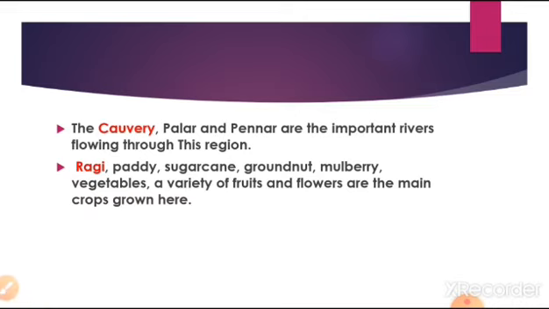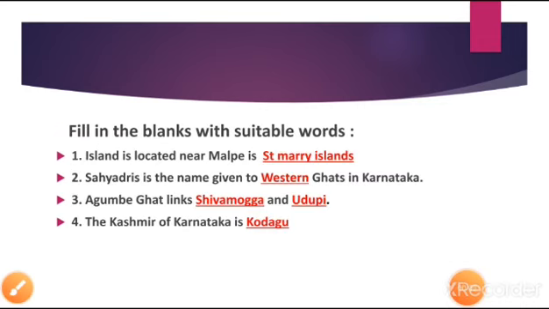southern Maidan region. So in this part you studied two different types of Maidans called northern Maidan and southern Maidan with their geographical features. Look here, there are some fill in the blank questions on the last page of your textbook. First question, the island located near Malpe is dash. Which island is located near Malpe? Saint Mary Island.